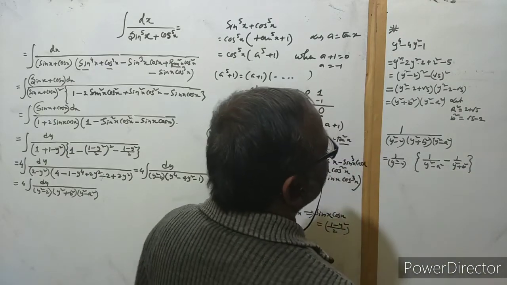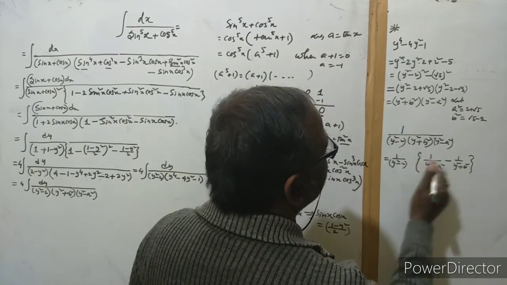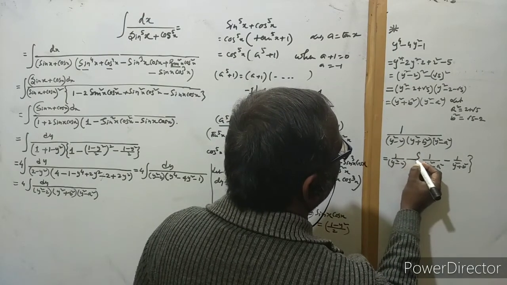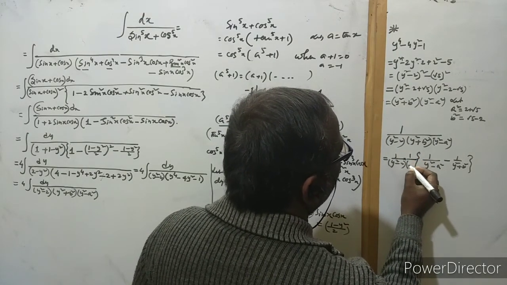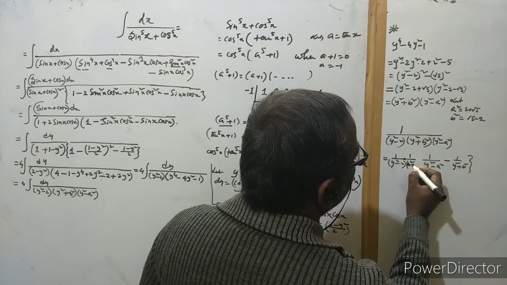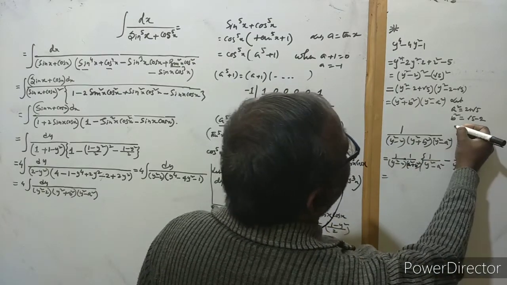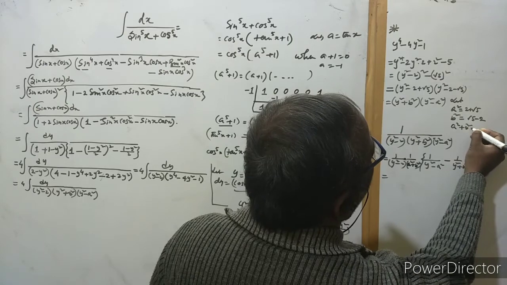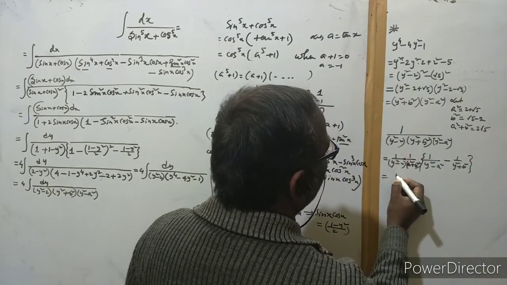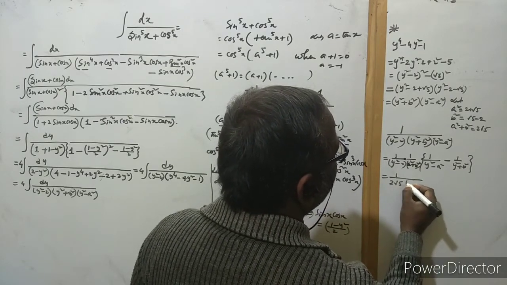If we take an LCM, then on the numerator part we have b square plus a square. So here it is b square plus a square, and that is a constant. So we can write here 1 by a square plus b square. Okay, a square plus b square. So see, if we add these a square plus b square, we get 2 root 5. Okay, so now we have put here 2 root 5,